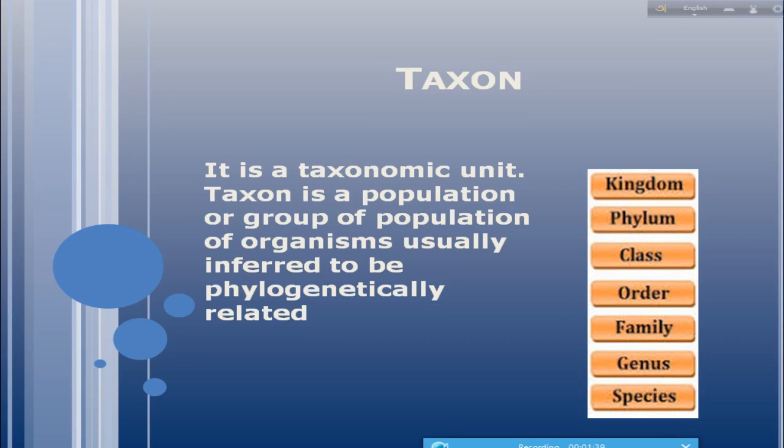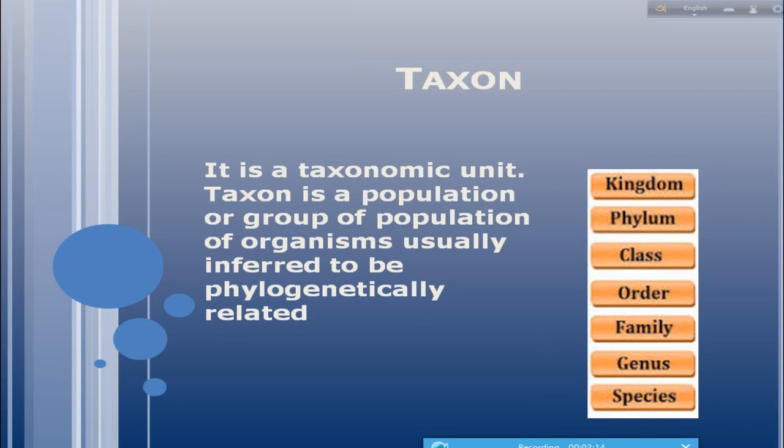And note that the taxon is the population of individuals, and it existed in nature before humans gave it a name. The name given to the taxon is separate from the taxon, even though this distinction is often ignored. Here you see kingdom, phylum, class, order, family, genus, species; the total is called the Linnean hierarchy. But kingdom is a taxon, phylum is a taxon, as well as genus is a taxon, species is a taxon.